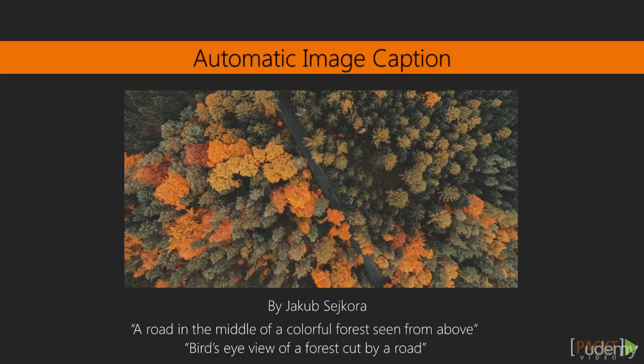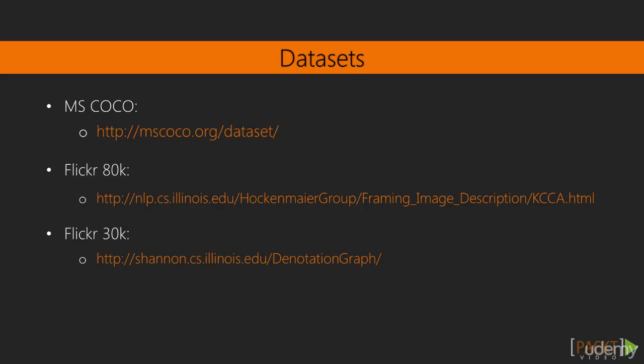But now, let's say that we are building an image description app, or that we are adding a new feature to our social network that suggests captions to the image that we post. How do we learn the image to phrase mapping? And that is your course project, to solve the image to caption problem with deep learning. To train such a system, here are a few datasets that you might find useful. The Microsoft Cocoa dataset, Flickr 8K, and Flickr 30K datasets.